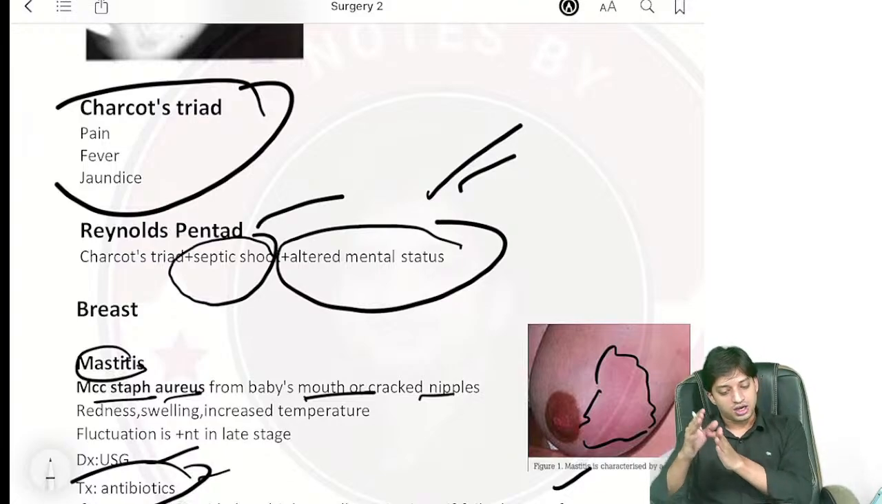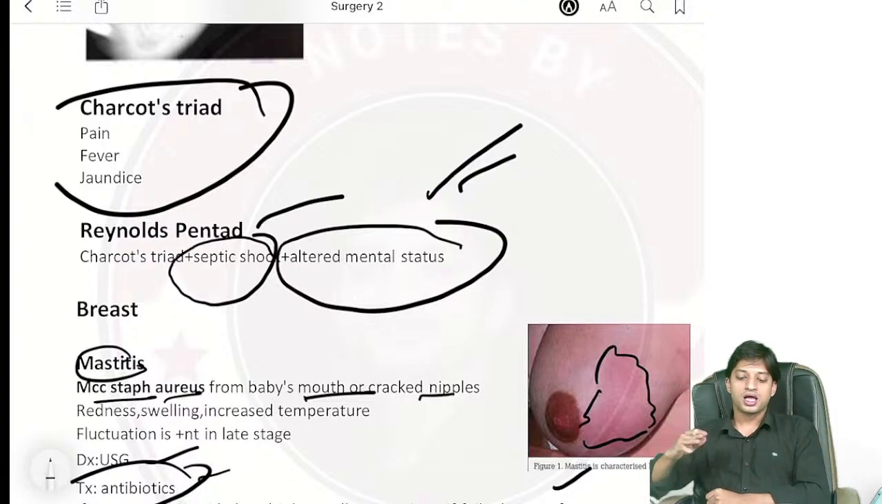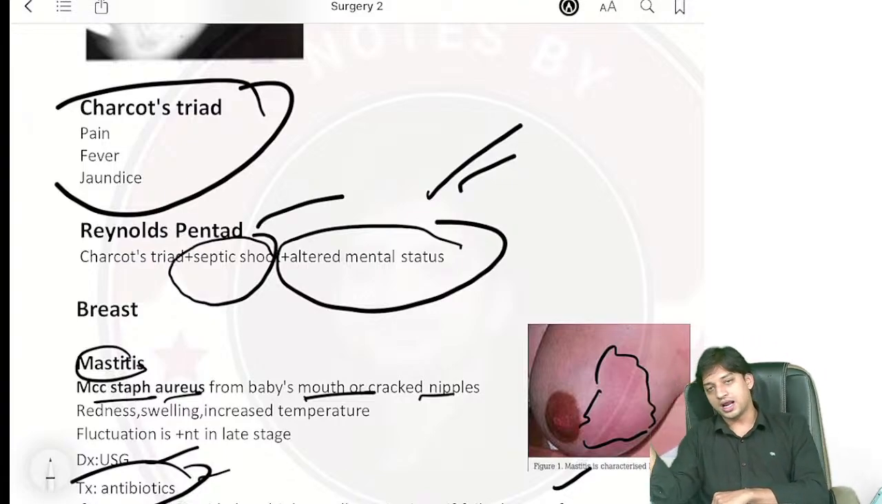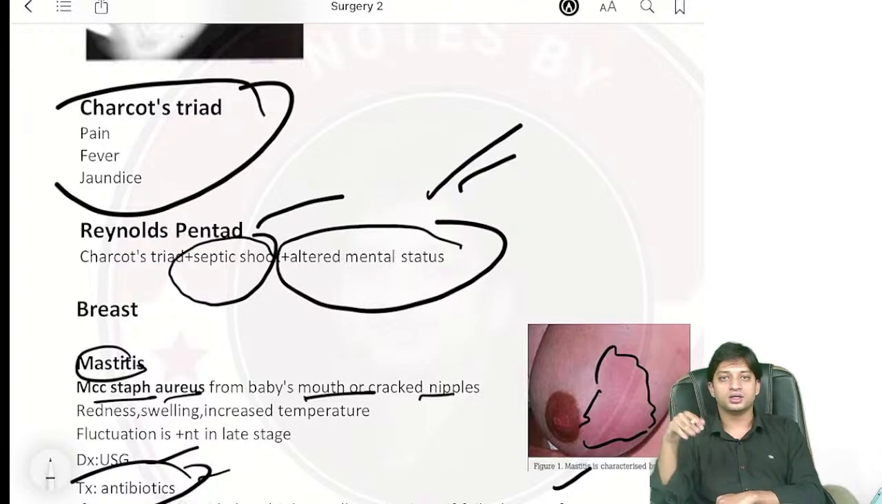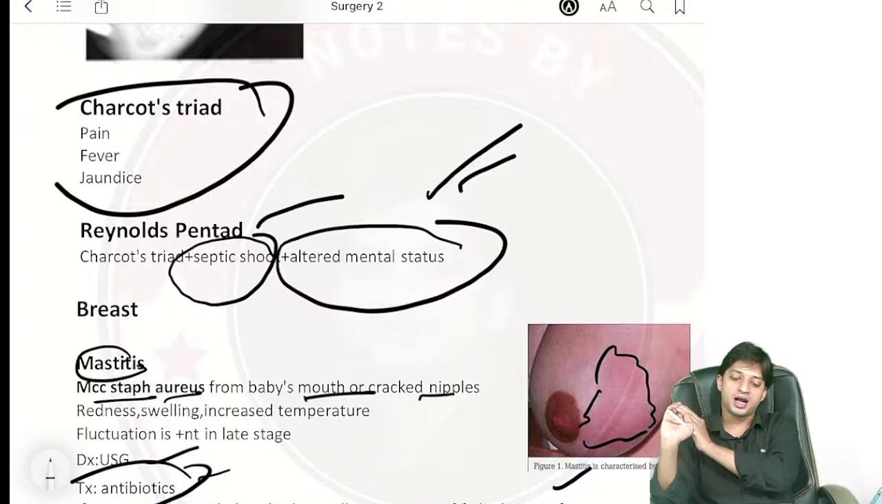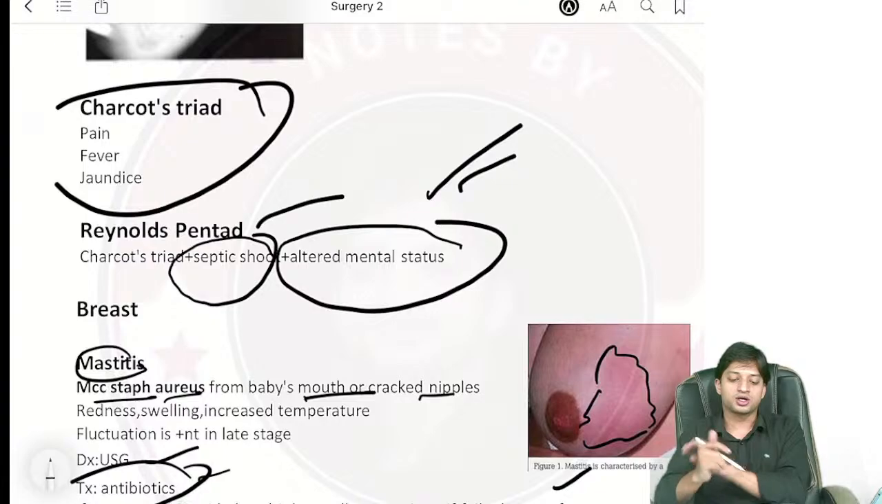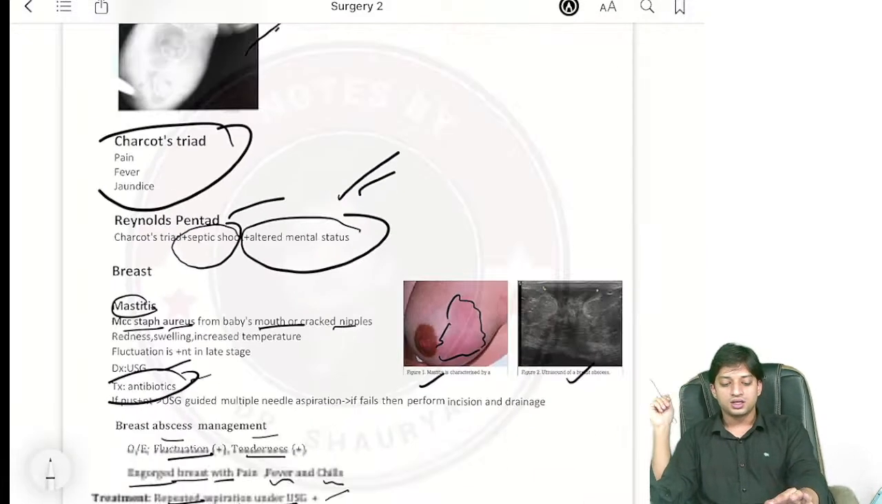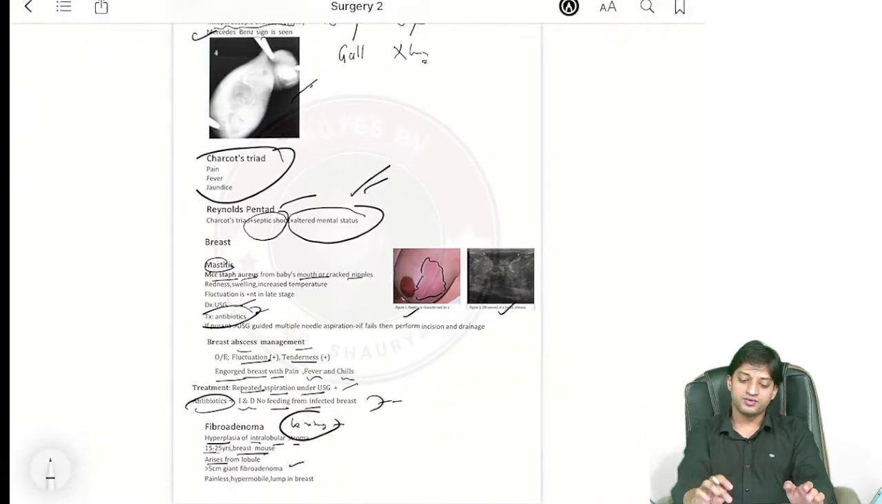Along with the Charcot triad, if there is obstruction, sometimes there can be septic shock and altered mental status. Nothing else. Septic shock and altered mental status combined with the Charcot triad becomes the Reynolds' pentad. And thus we have completed the surgery revision.